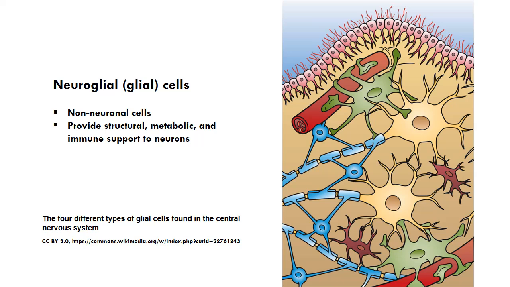Neuroglial cells. Neuroglial or glial cells are non-neuronal cells that provide structural, metabolic, and immune support to neurons. They outnumber neurons in the nervous system and play vital roles in maintaining homeostasis. The image on the right shows the 4 different types of glial cells found in the central nervous system. Ependymal cells by light pink color, astrocytes by green color, microglial cells by red color, and oligodendrocytes, which are functionally similar to Schwann cells in the peripheral nervous system, are shown by light blue color.